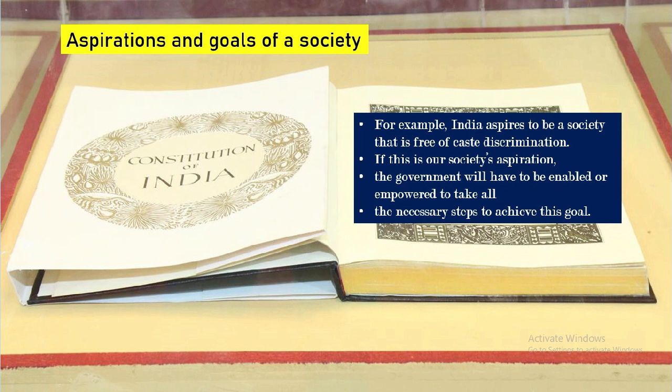For example, India aspires to be a society that is free of caste discrimination. If this is our society's aspiration, the government will have to be enabled and empowered to take all the necessary steps to achieve this goal. Just giving the aspirations about the society is not the work of the Constitution. It will also make sure that the government will have the necessary powers to take all the necessary steps to achieve this goal.